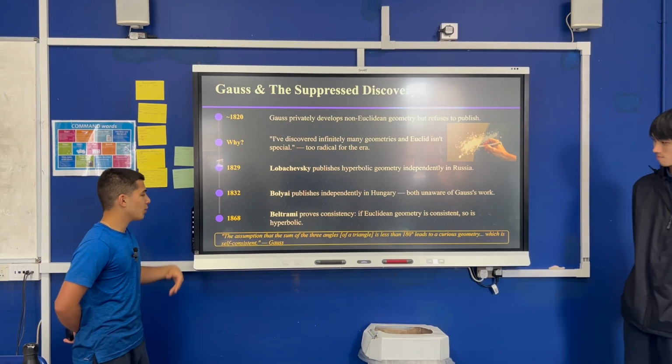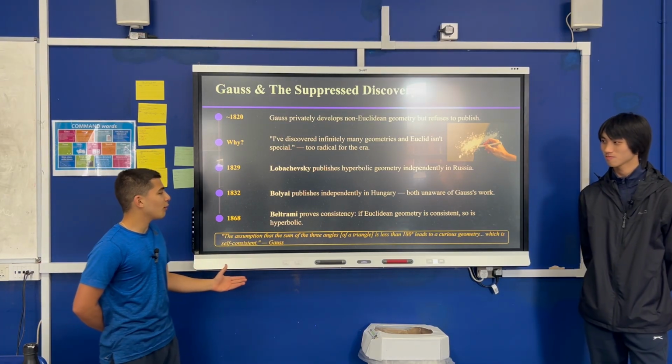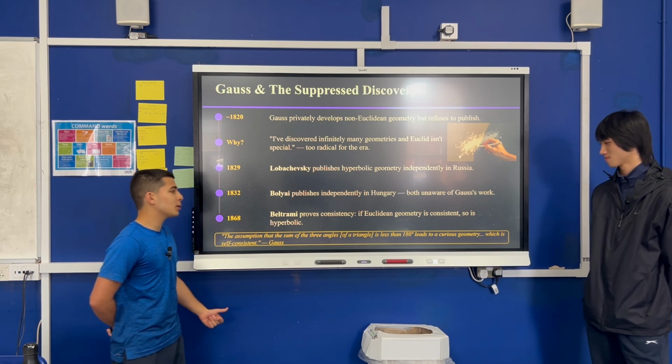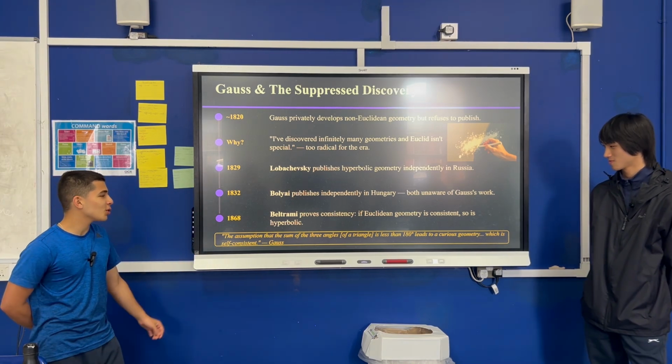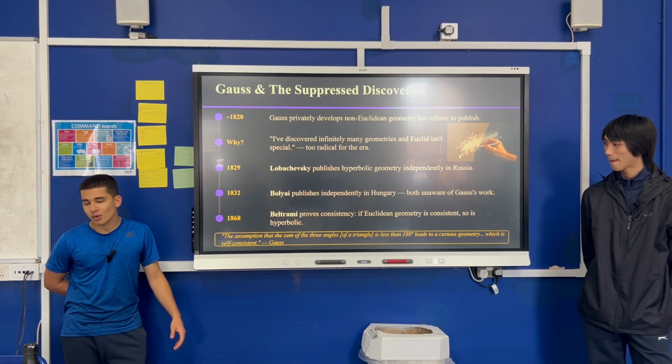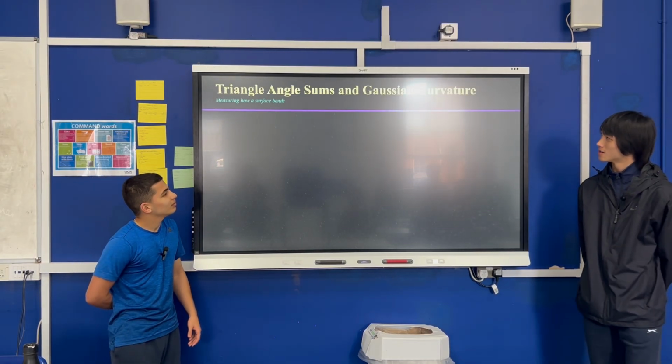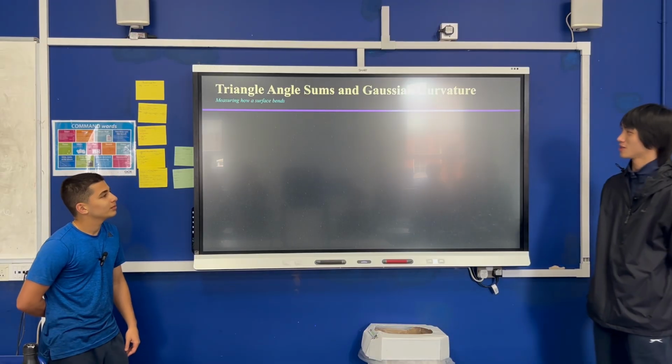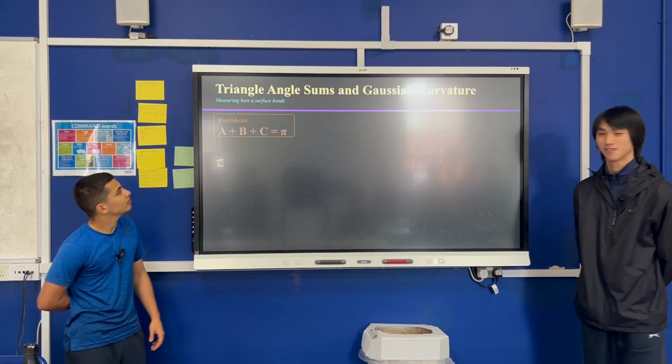So, a quote from Gauss: the assumption that the sum of the 3 angles of a triangle is less than 180 leads to a curious geometry which is self-consistent. So this is a little taste of what is about to come. So let's look at the angle sum of a triangle and how that links to Gaussian curvature.